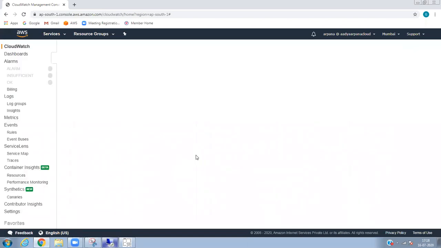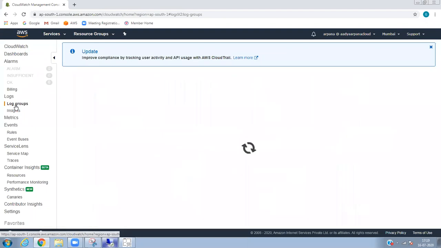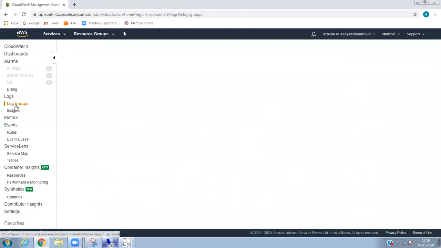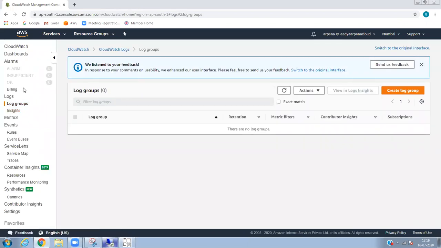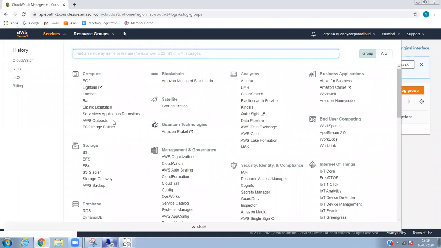As we know, CloudWatch creates logs. Whenever you create anything in the free tier, please delete it so that you won't get charged.